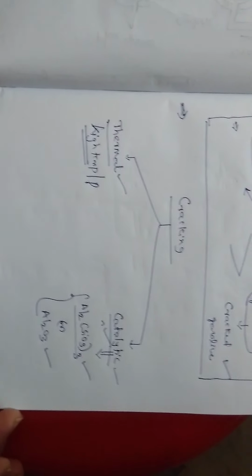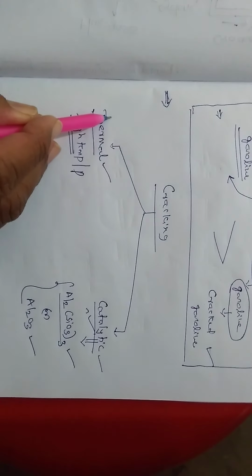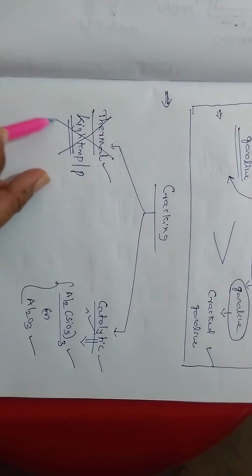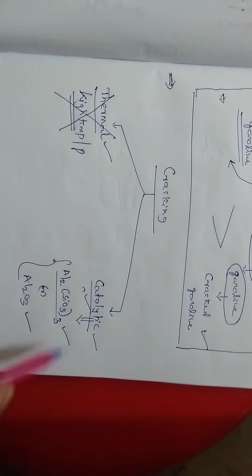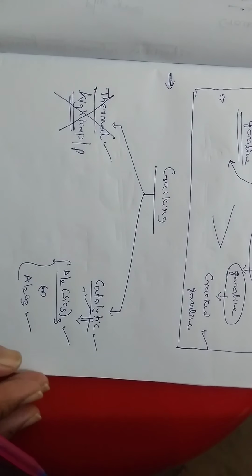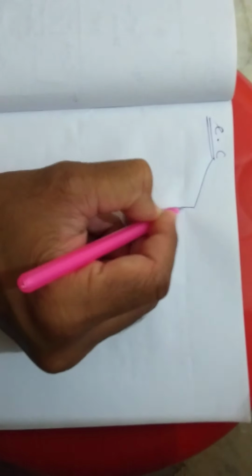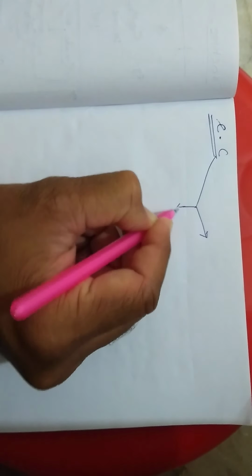According to our syllabus, we don't have a discussion about thermal cracking, just the definition is required. So we have a discussion about catalytic cracking. Catalytic cracking means cracking taking place in presence of the catalyst, right? Again, catalytic cracking is classified into two types: